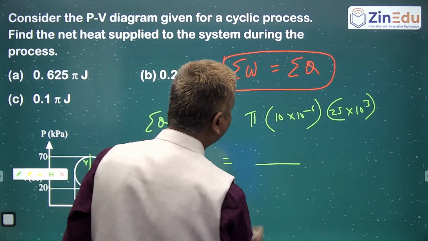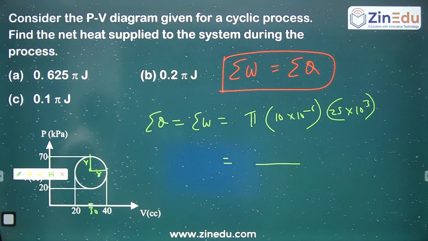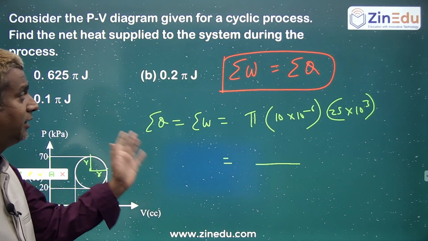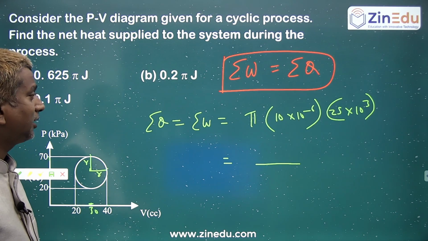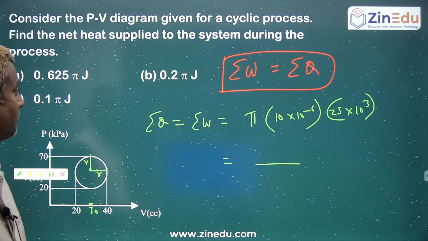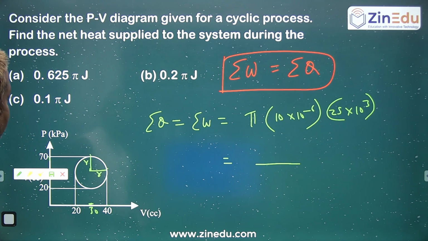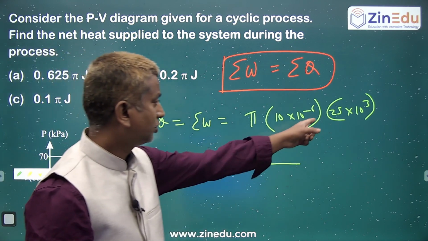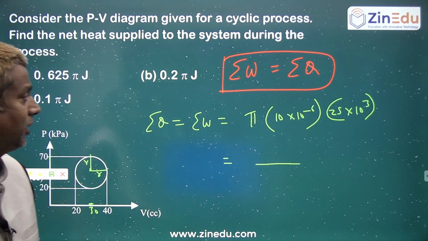For any thermodynamic cycle, net heat supplied and net work done are both equal. You will be getting the answer around 0.5.